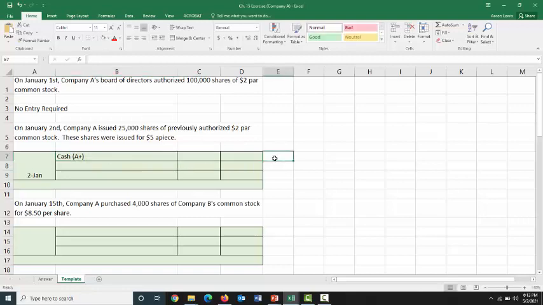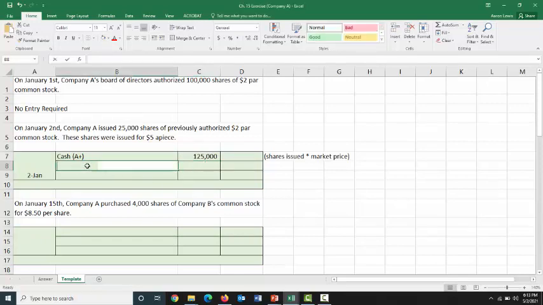Well, to determine how much cash you're going to get, it is the number of shares issued times the market price that we are issuing these shares for. We're issuing 25,000 shares at a price of $5 a piece. Well, 25,000 times 5 means we are receiving $125,000 in cash for the issuance of our own shares of stock.